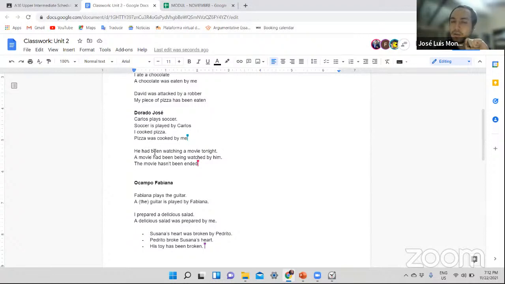That's why here, let's try not to use this type of structures because they can be very complex. And you can try to use only simple ideas or only use the present perfect, right? He has watched, for example, right? He has watched. But again, how do you realize that you're working with active voice or passive voice, Jose? Is that if it receives or gives the action. In this case, he had been watching is active. He is actively doing this. But this one, a movie, had been being watched by him, is passive because someone else, right, is doing that